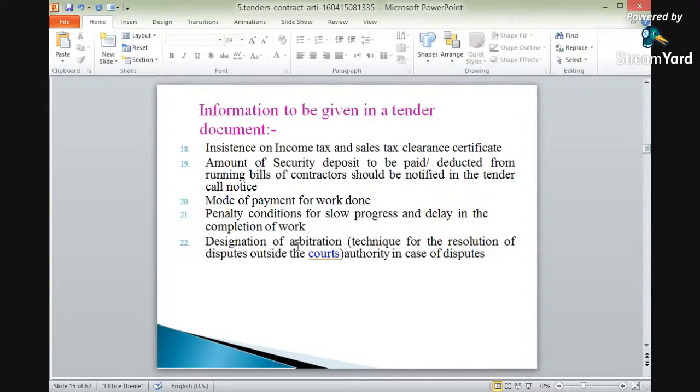Again, the 19th is the amount of security deposit to be paid, deducted from the running bill of contractors, which should be notified in the tender call notice. Again, security deposit, whether it is to be paid, or whether it is to be deducted.